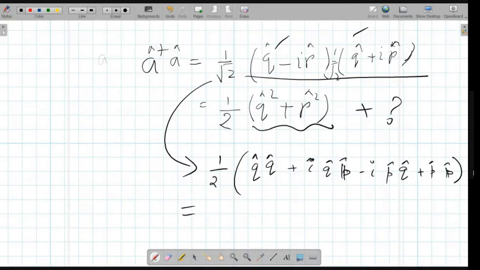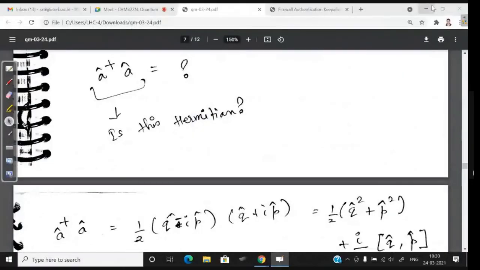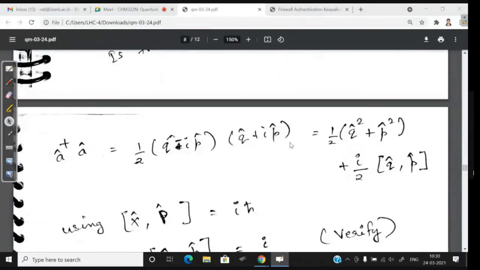Now this is nothing but half into Q square plus P square, and now this is your commutator, right? So plus I by 2 into the commutator of P and Q. Is this correct? So this is what we're going to get. Let's see, I hope that I've written the same in my notes. Okay, right. So this is what you're going to get.